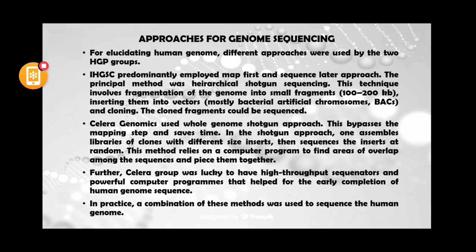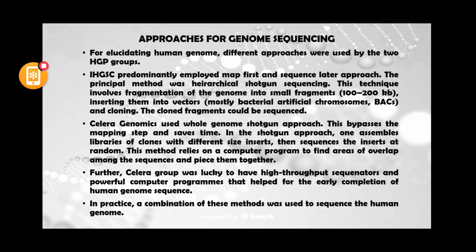They bypass the mapping step. They do not need to map the sequences. This saves time, because in this shotgun approach, one first assembles libraries of clones, after inserting the DNA into bacterial chromosomes and the clones are generated. They generate libraries of clones with different size inserts, and then they start sequencing them one by one, randomly.